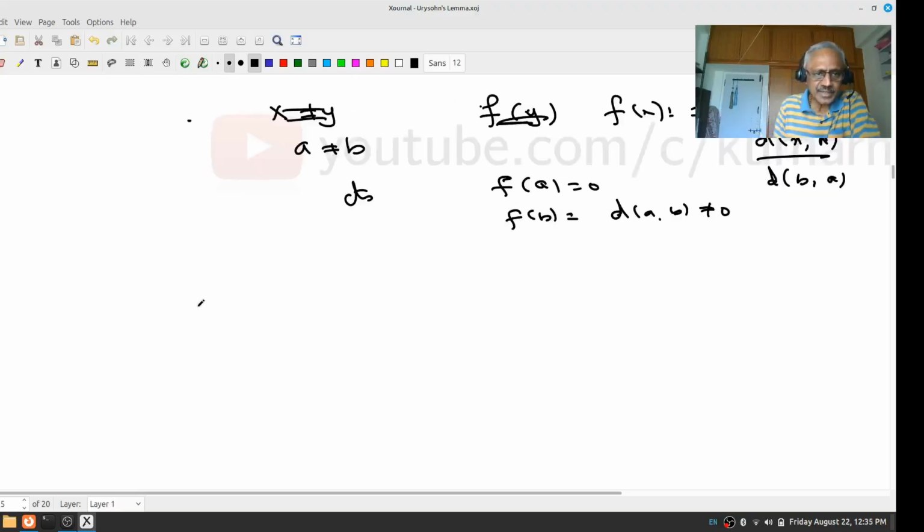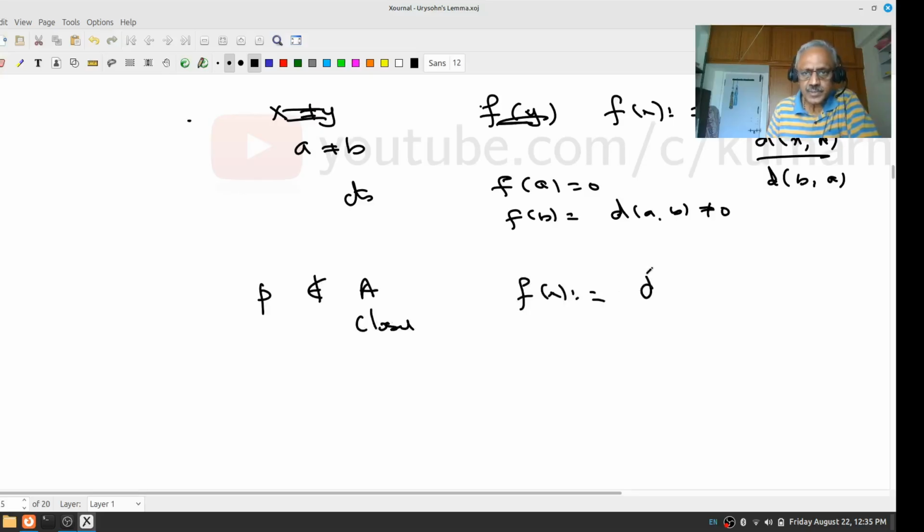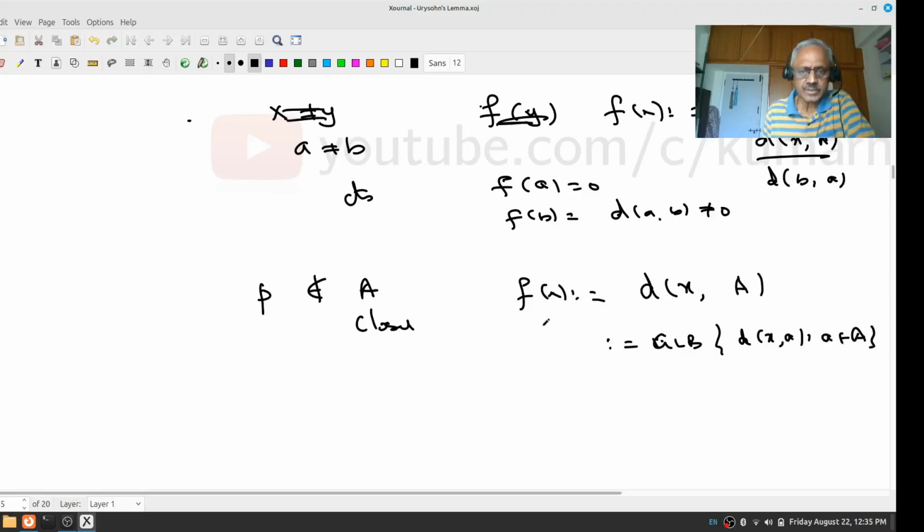Similarly, for regularity, suppose I have a point P and a closed set A, P not in A. Let us look at the function f of x, which is defined to be the distance between x and A. By definition, this is the GLB of the distances between x and a, as a varies over A. I will not go into that. Look at my videos on metric space, or my book on metric space or the topology book.